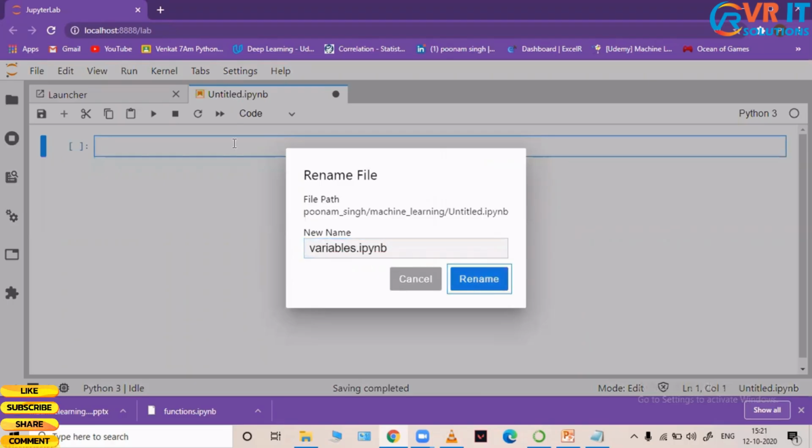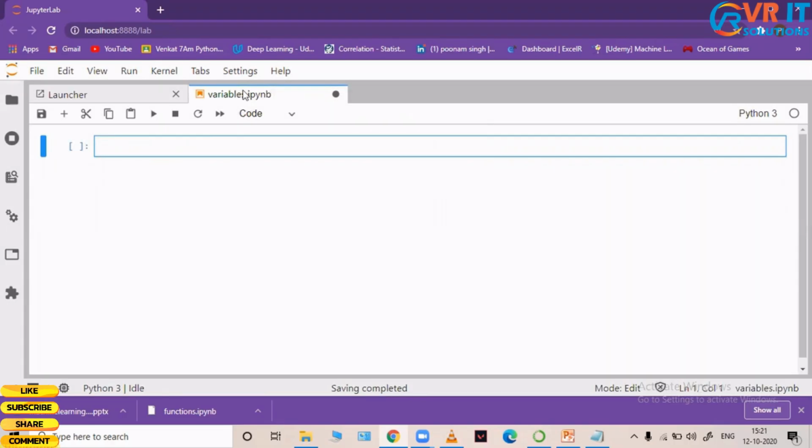Okay, so just click on OK, and that's how I can see that the name of this folder or file has been changed. Now, before we get started with programming, let me tell you something about this Jupyter interface. Let us talk about some of the shortcuts which we have to learn.